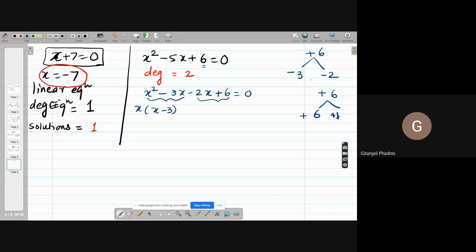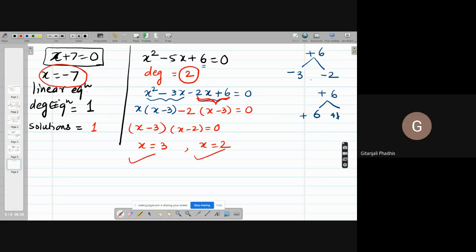यहां से क्या कॉमन निकलेगा? -2 into bracket x -3, and so you have x -3 into x -2 equal to 0. So you write x equal to 3 and x is equal to 2. So what is the degree of this equation? 2. And how many roots you got? And how many solutions you got?